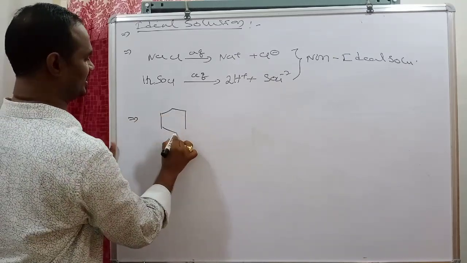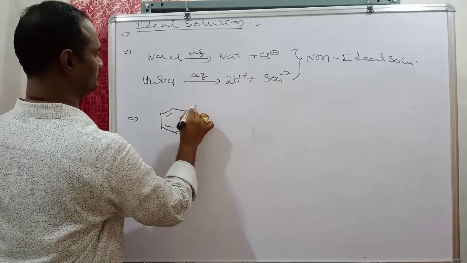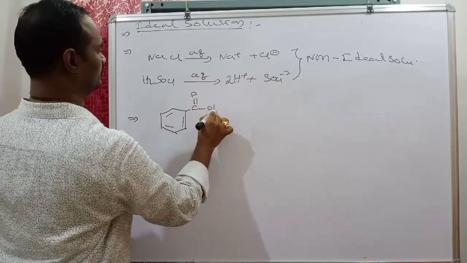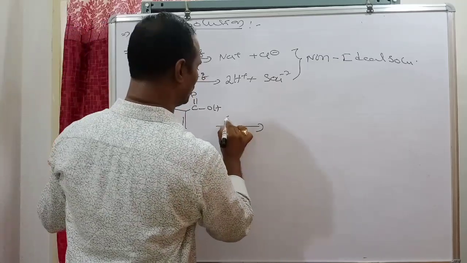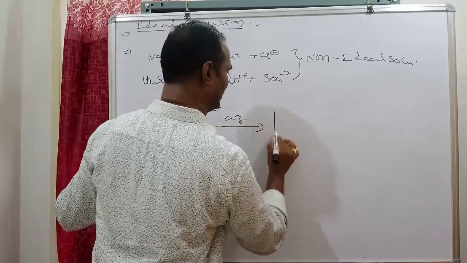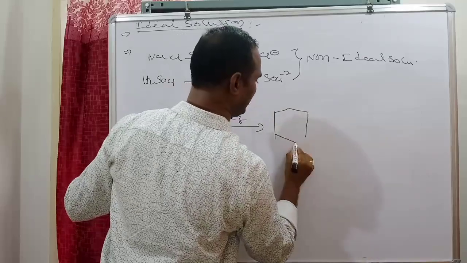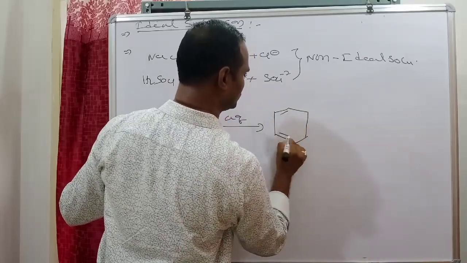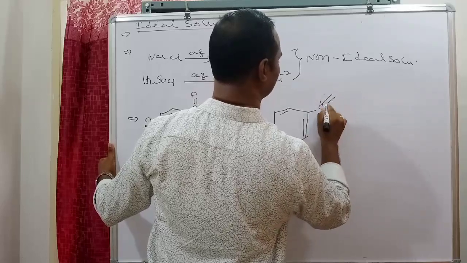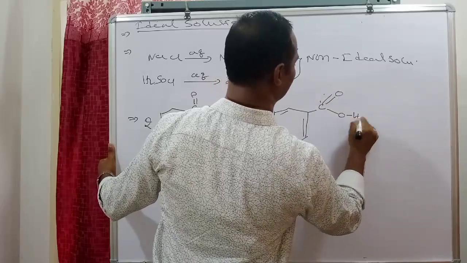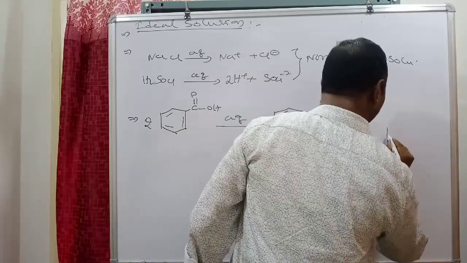Next one, benzoic acid. Two moles of benzoic acid are taken and dissolved in water. Then between two molecules of benzoic acid, intermolecular association is produced.